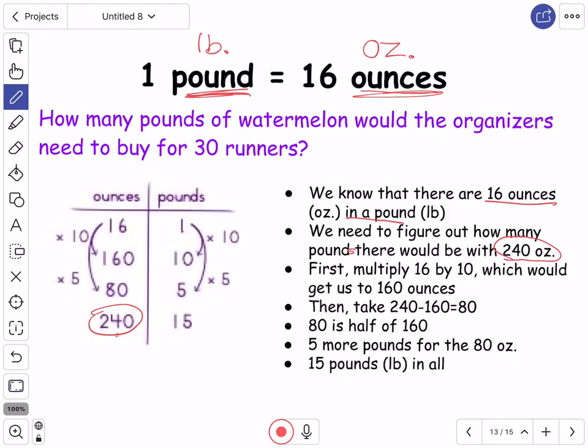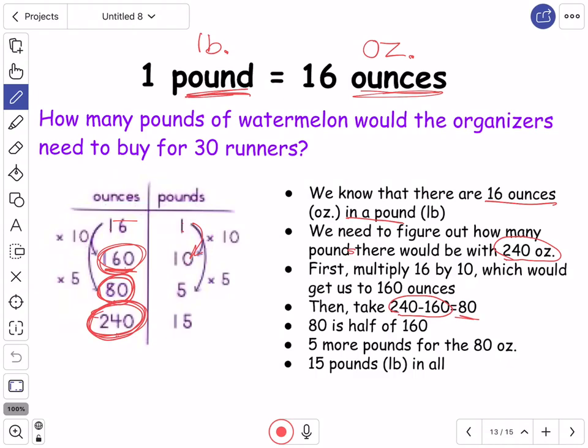What we need to figure out is how many pounds there would be in 240 ounces. So first, if we multiplied 16 by 10, that would get us 160 ounces. And then if you take 240 minus 160, the amount of ounces you need minus what you've already figured out, then you'd get 80. And 80 is half of 160.